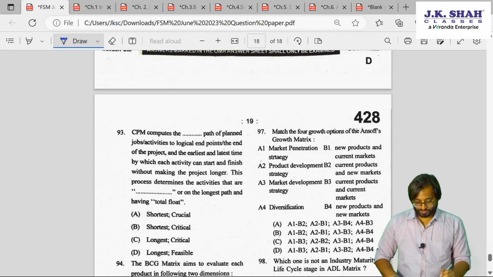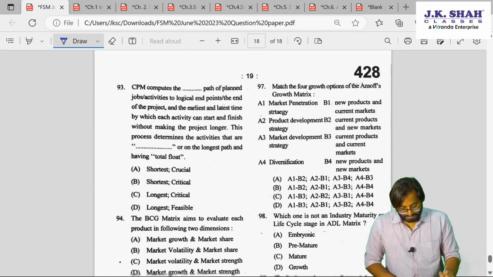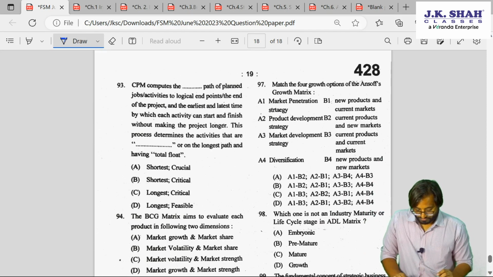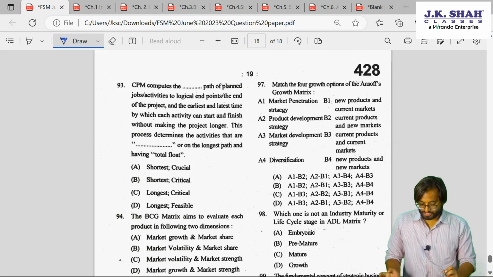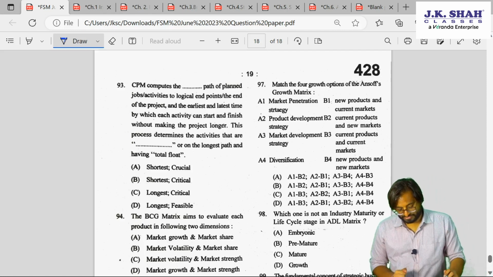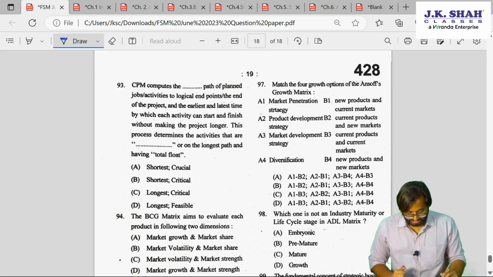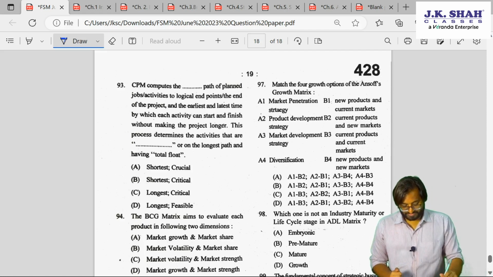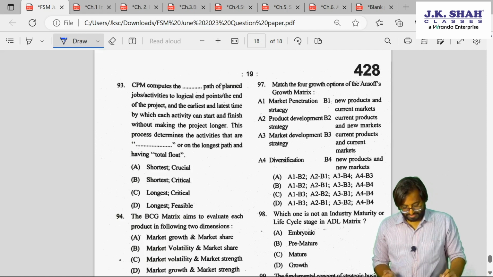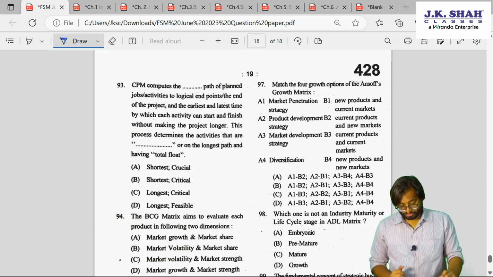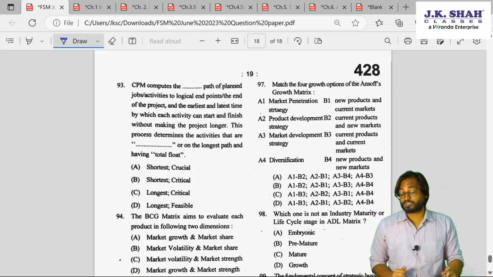Now let's do question 93. CPM computes the path of planned job activities to logical end, the end of the project, and the earliest and latest time by which any activity can start and finish without making the project longer. This process determines the activity data, dash, on the longest path and having total float.